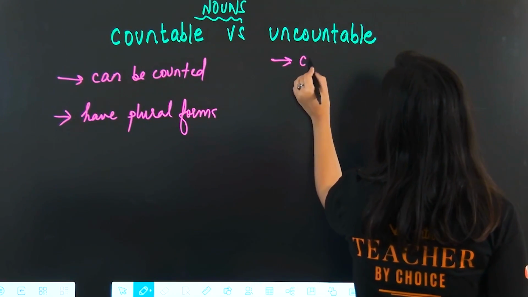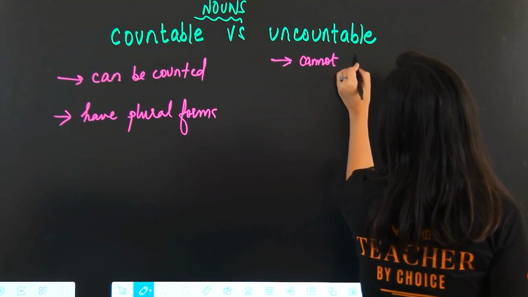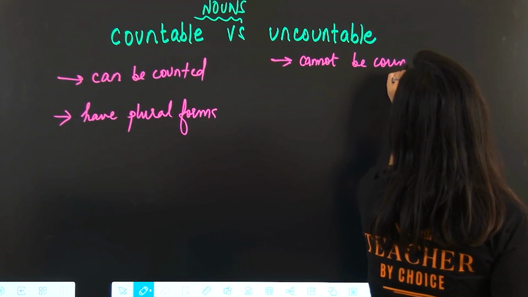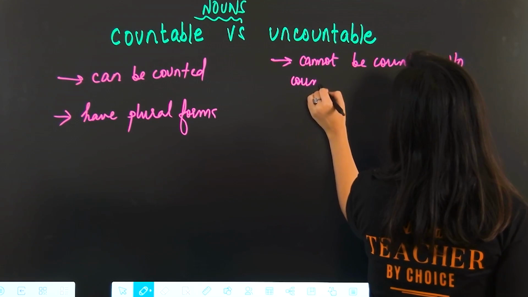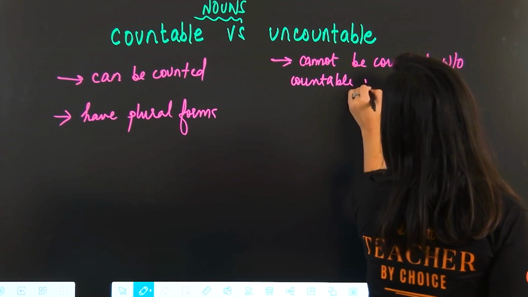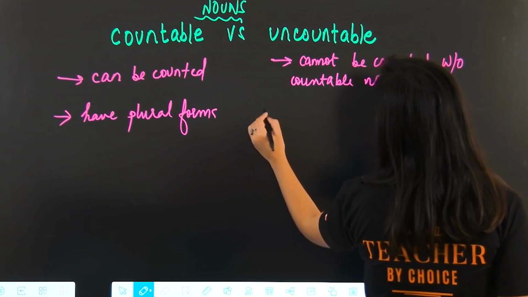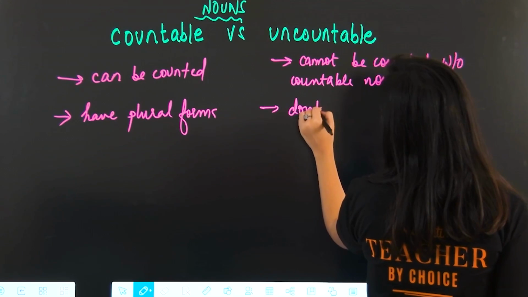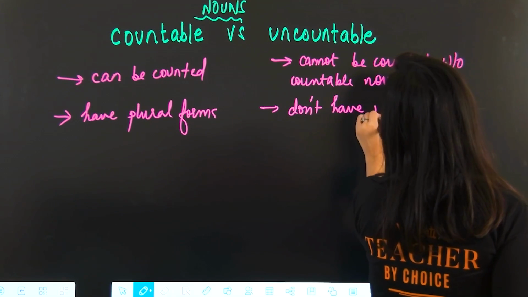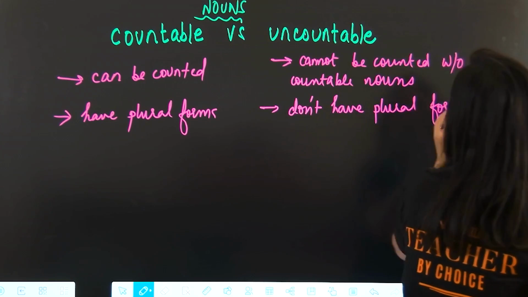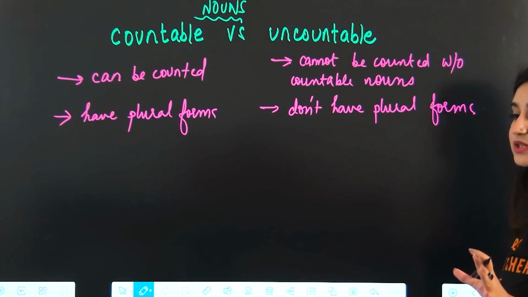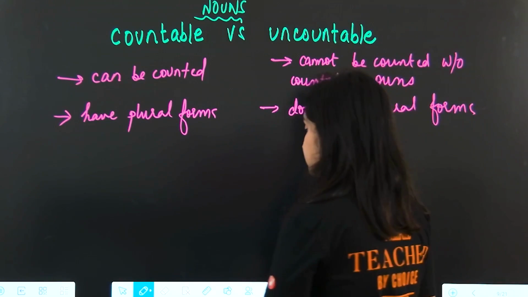So here we can say cannot be counted without countable nouns and don't have plural form. So these are two things that you need to remember to distinguish between these.